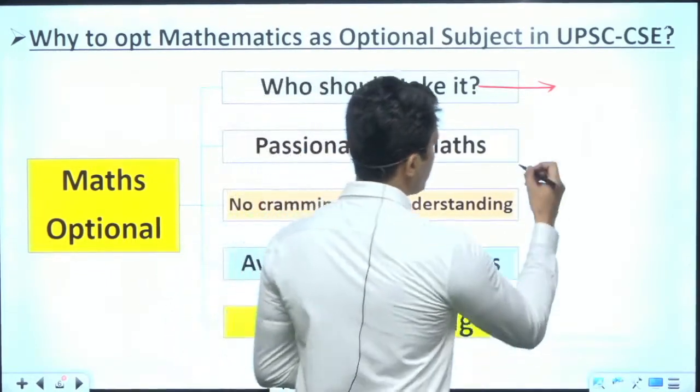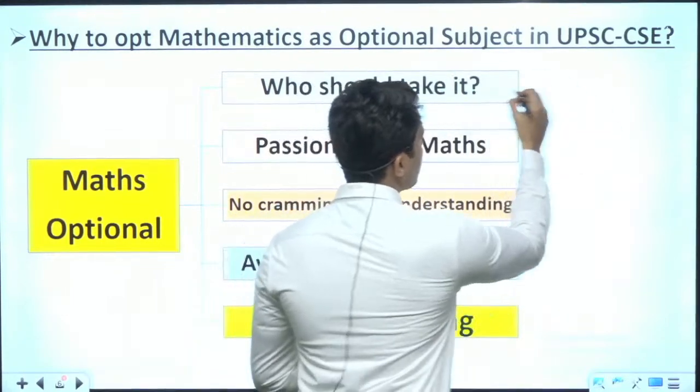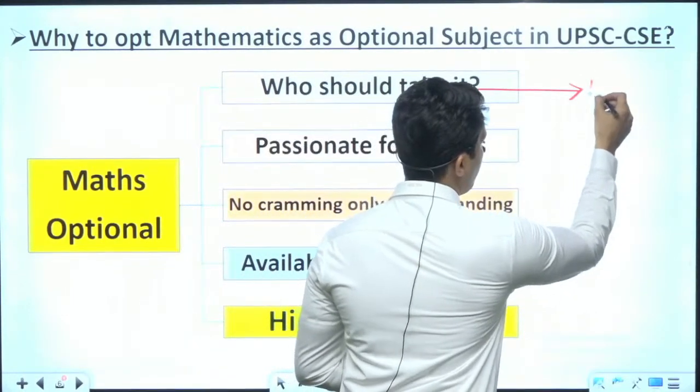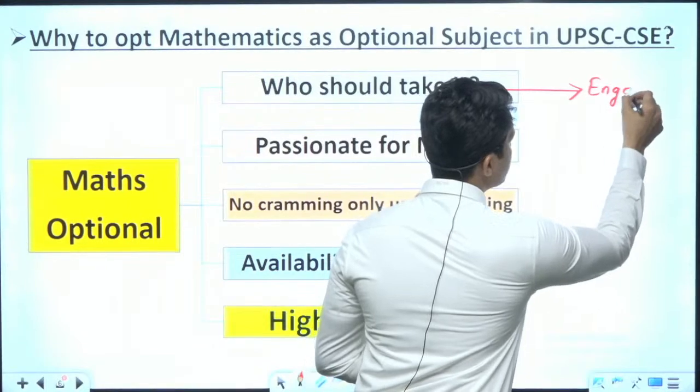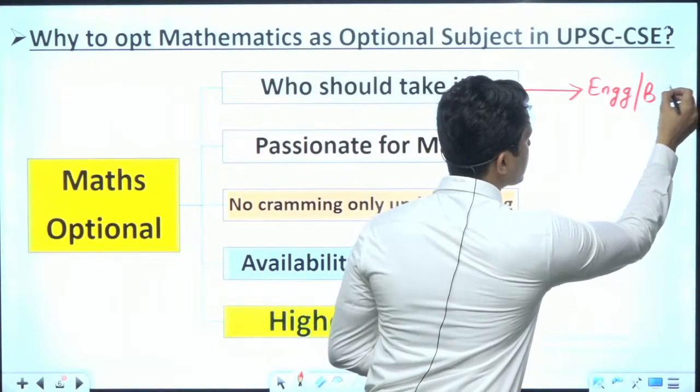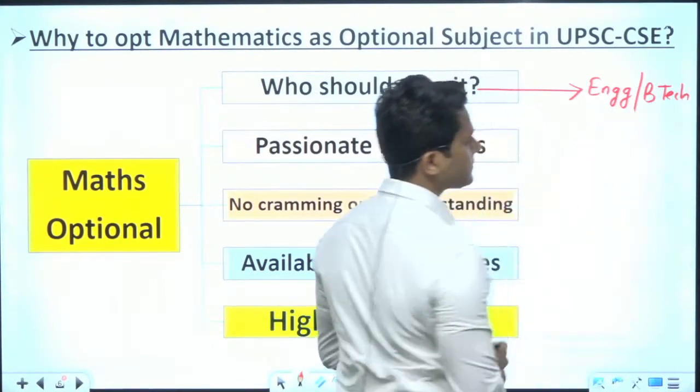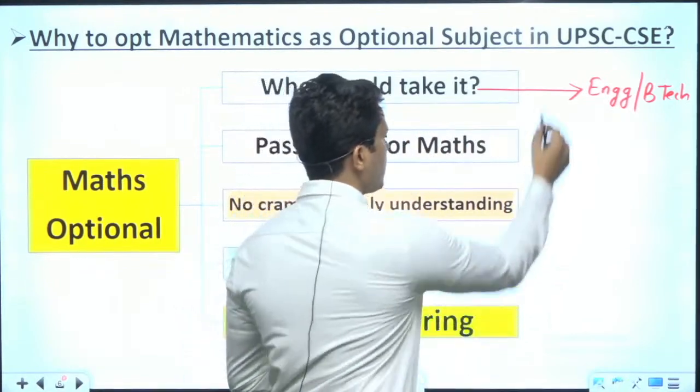So let me write here: number one, any student from engineering, BTech, you can take mathematics as optional.